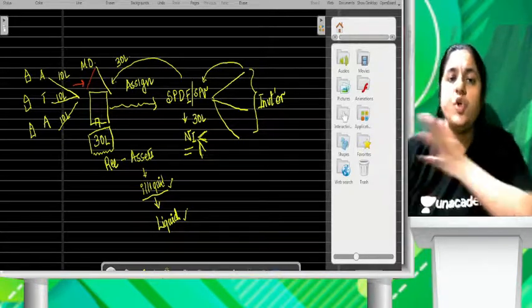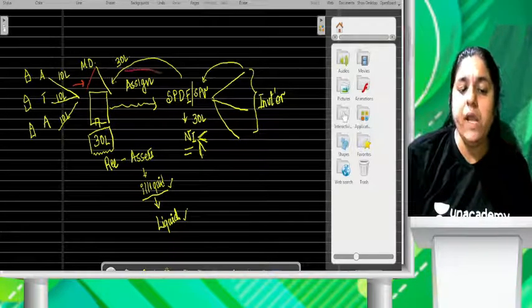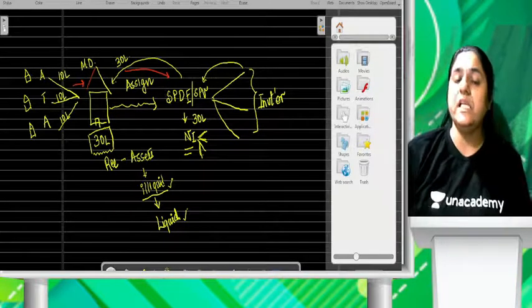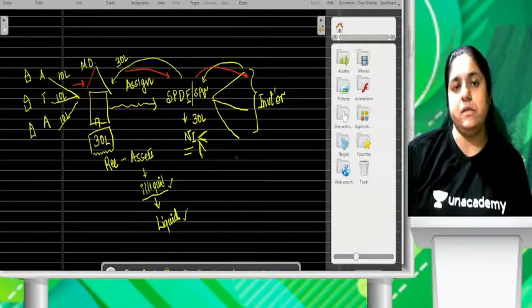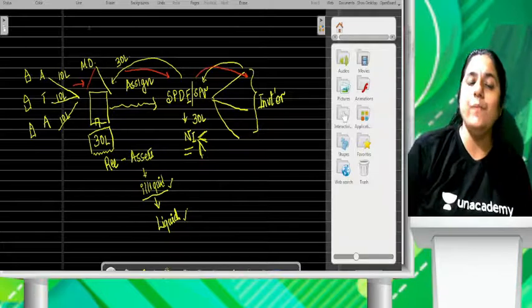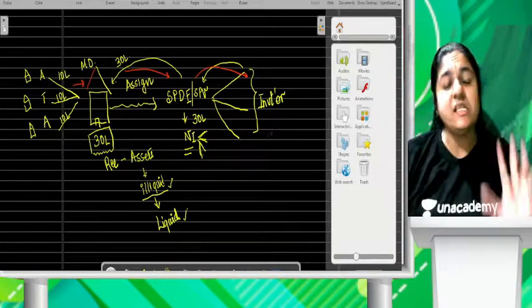SBI will in turn pay to the SPV, and the SPV will in turn pay to the investors. So the investor will get the repayment along with the interest. Yes, correct.